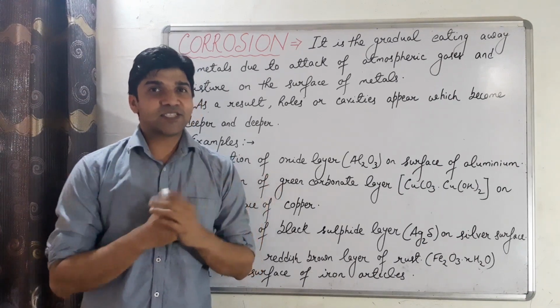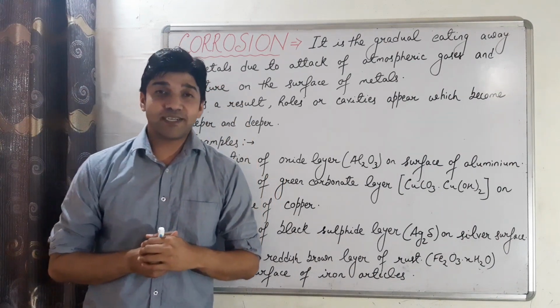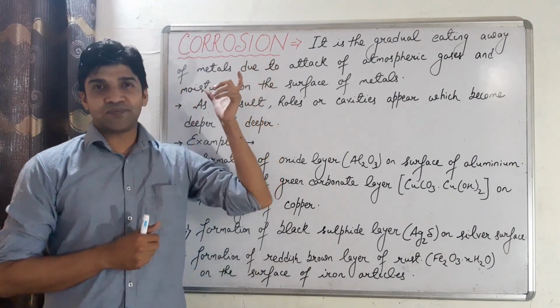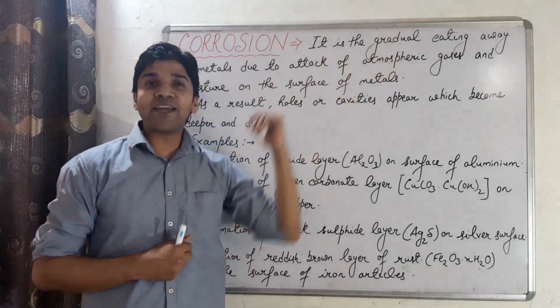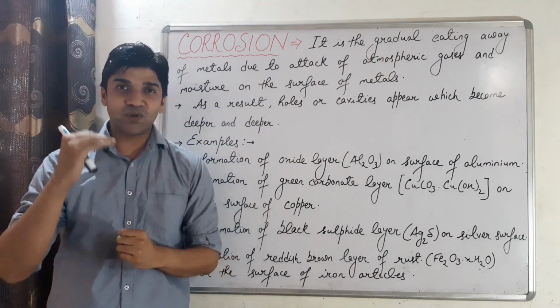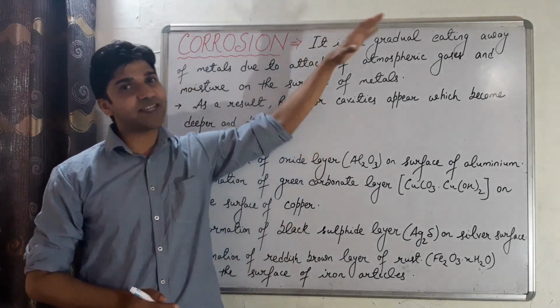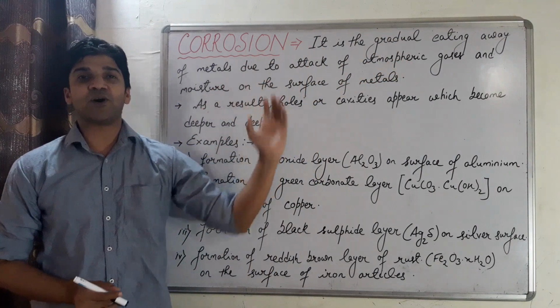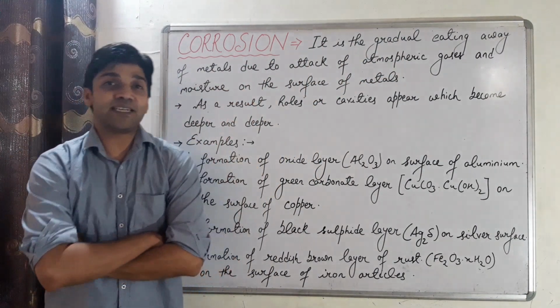In today's lecture, we will cover the last topic of the chapter of electrochemistry, that is corrosion. So what is corrosion? It is the gradual eating away of the metals due to the attack of the atmospheric gases and moisture on the surface of the metals. So that's the scientific definition of corrosion.